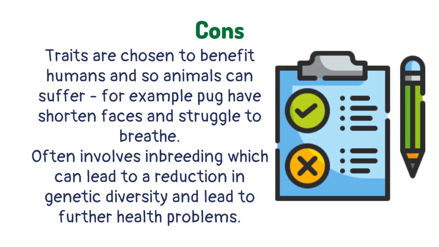Selective breeding can have negative outcomes, such as the traits being chosen to benefit humans, so animals can suffer. For example, pugs have shortened faces and struggle to breathe. It often involves inbreeding, which can lead to a reduction in genetic diversity and lead to further health problems.